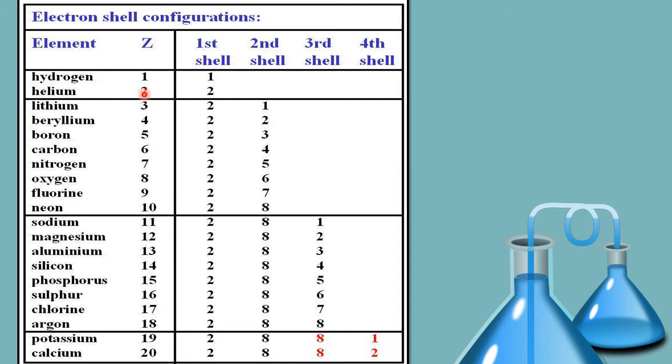You can see that helium also has atomic number 2. So the first shell is complete. Now similarly, when we look at argon, it has atomic number 18. First shell 2, fully filled. Second 8, fully filled. Third shell having 8. So the third shell is either stable at having 8 electrons, or if the third shell has 18, then it's stable.